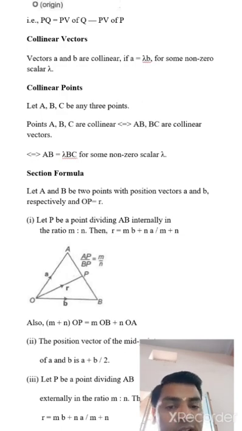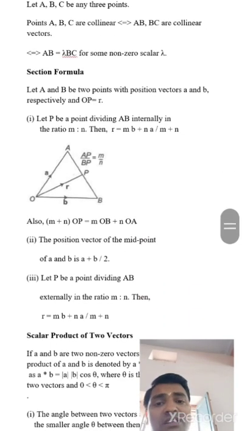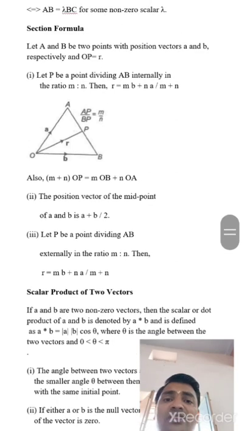Okay, students. Now next, some formulas. Section formula: let A and B be two points with position vectors a and b respectively, and OP equal to r. Let P be a point dividing AB internally in the ratio m to n. Then r equals (mb plus na) upon (m plus n).